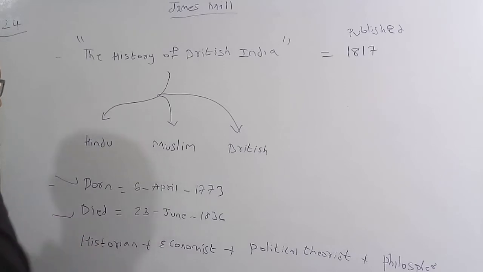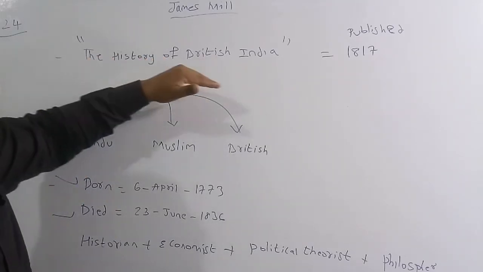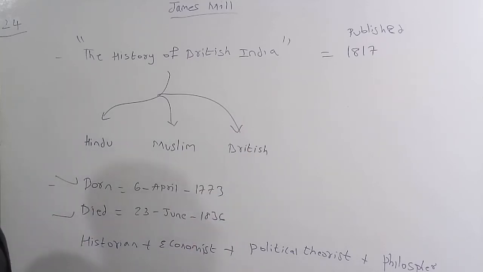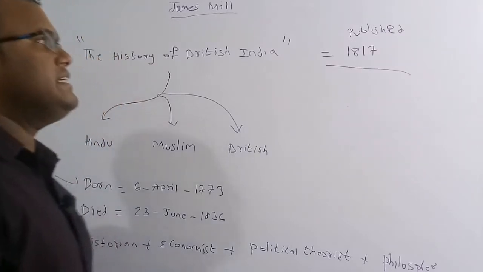He was basically a historian, economist, political theorist and philosopher. These are the important roles played by James Mill. He wrote a book on India called The History of British India, which was first published in 1817.